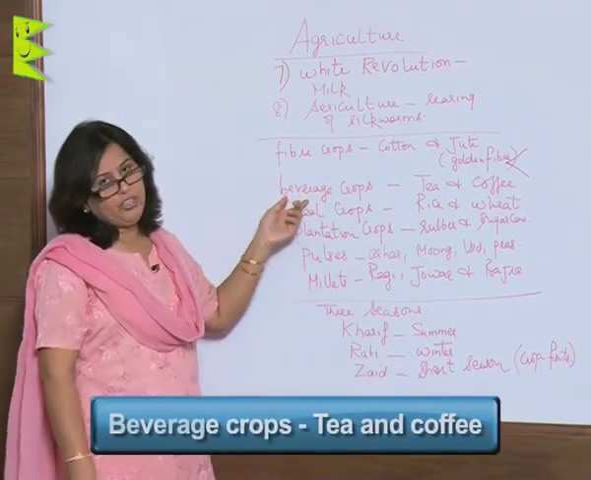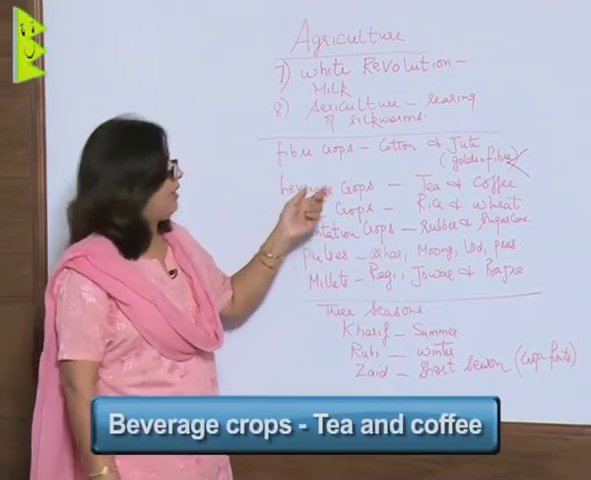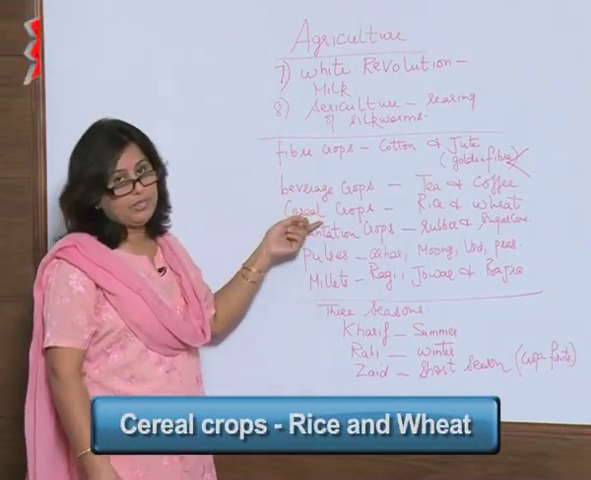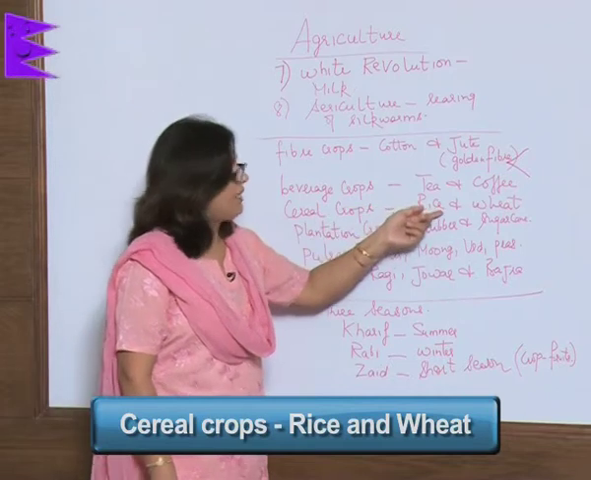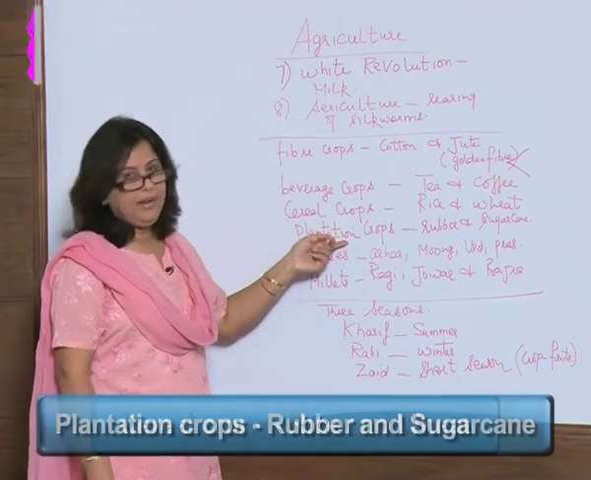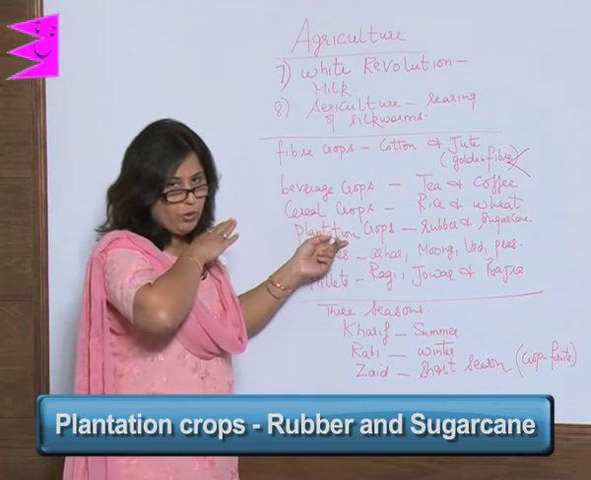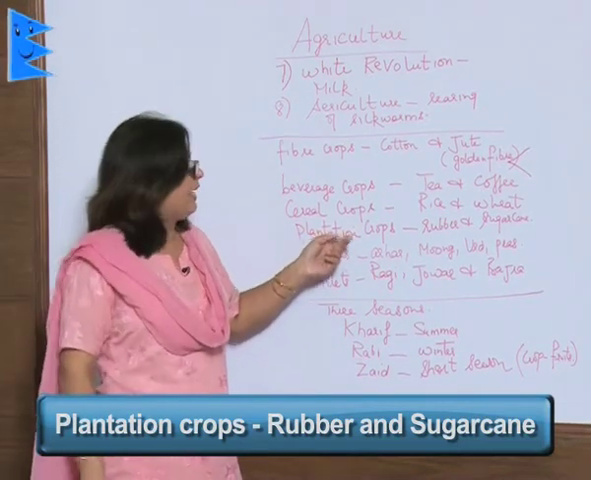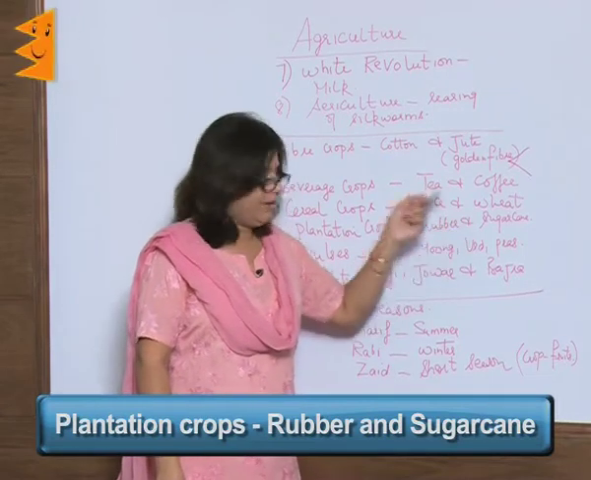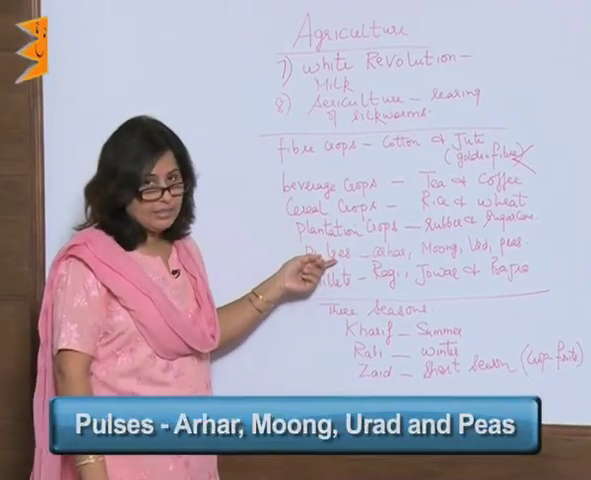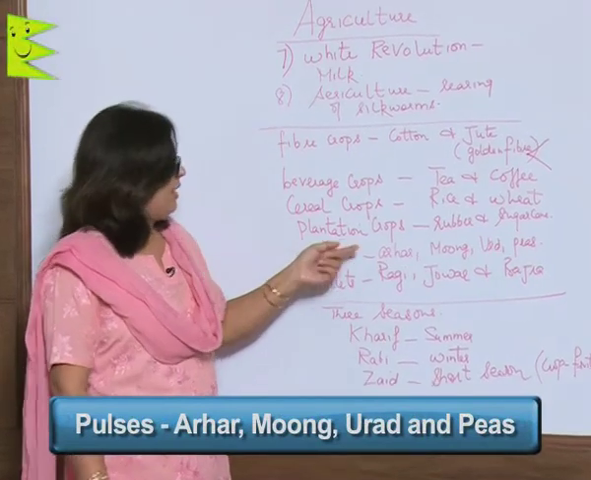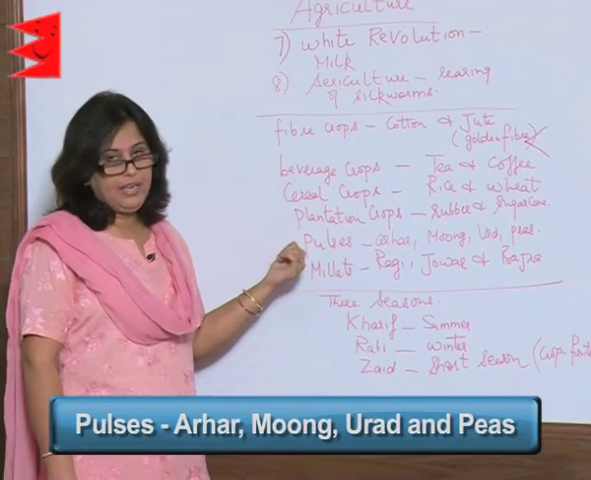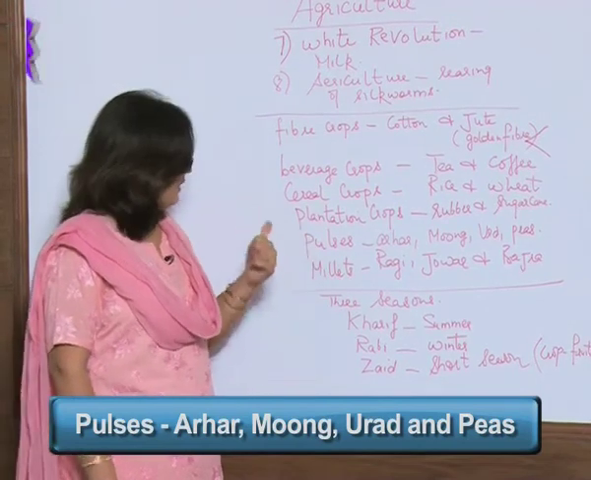Next are the beverage crops, something that you drink, tea and coffee. Next is the cereal crops that you eat, rice and wheat. Next are the plantation crops. If you remember, I told you that it is one single crop grown on a very large scale, rubber and sugarcane. Pulses, the dal that you eat, the arhar, moong, urad and peas, all this falls under the category of pulses.